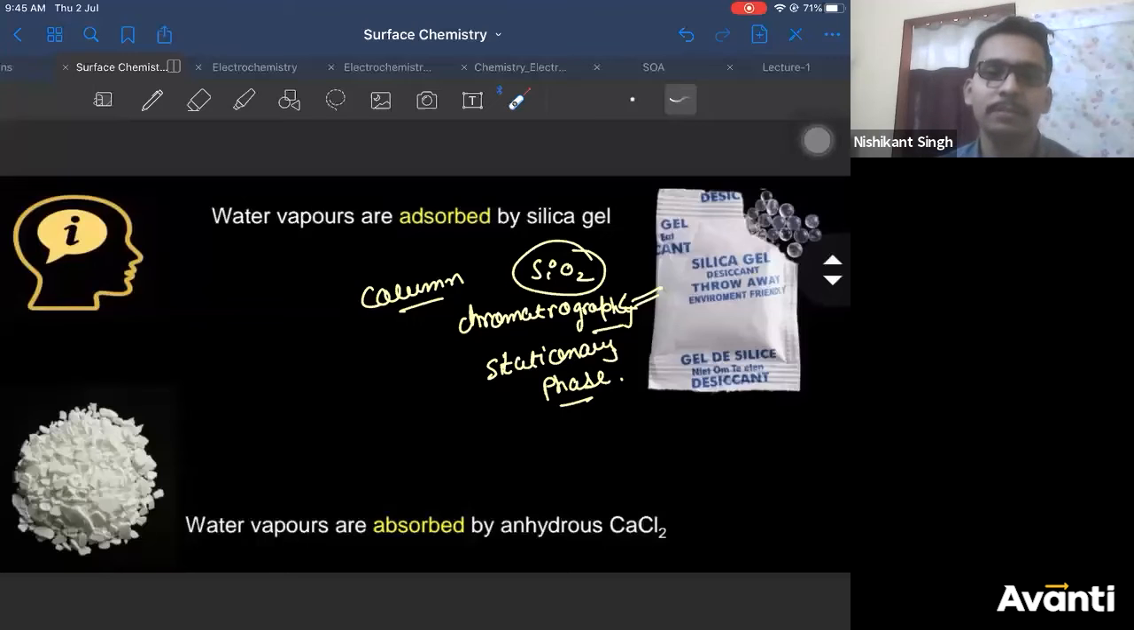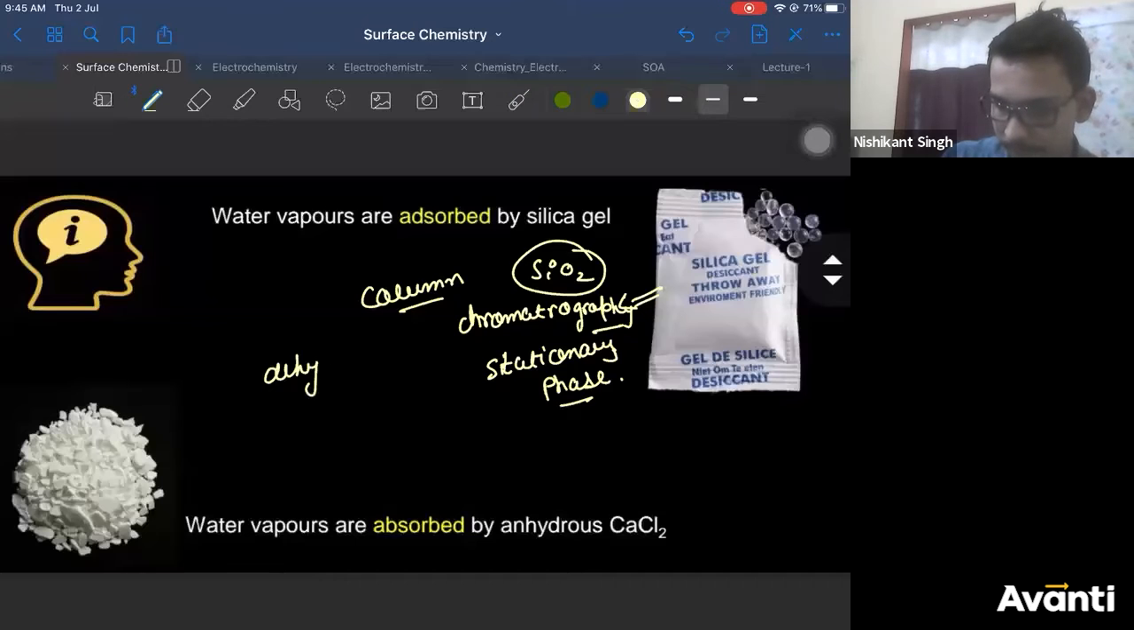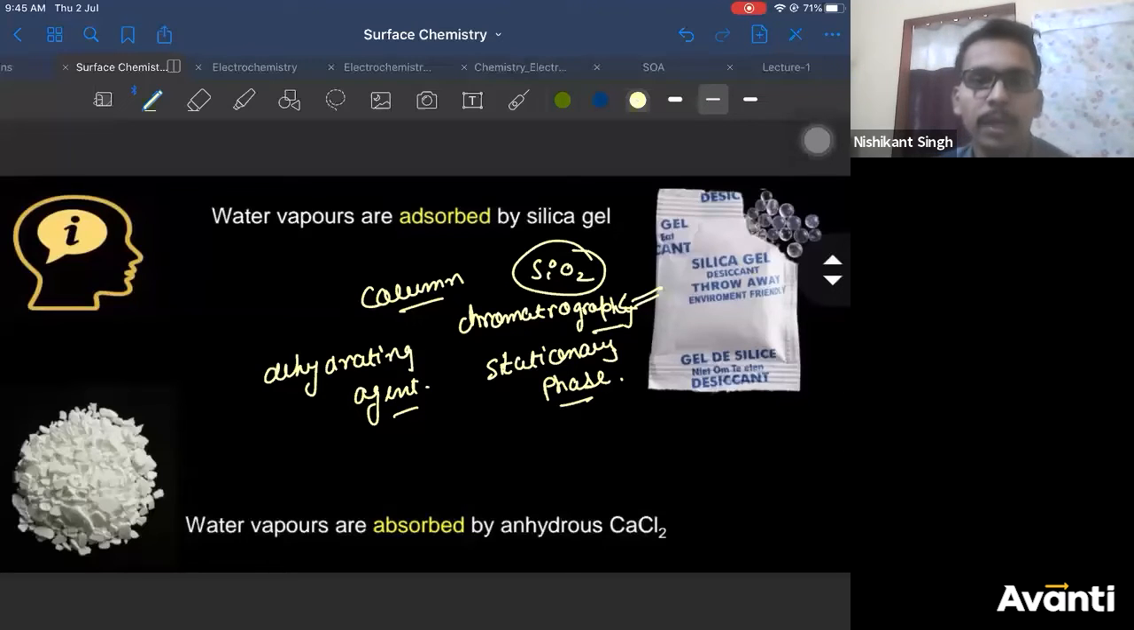Yes, beta, it can be. Silica gel can be colored. It's a dehydrating agent, correct? Silica gel is a very good dehydrating agent. It removes moisture. In fact, in your fridge, people used to keep it, right?